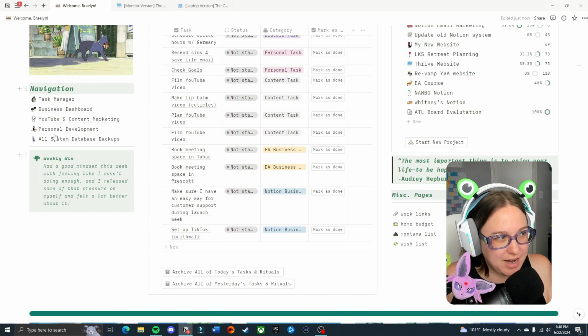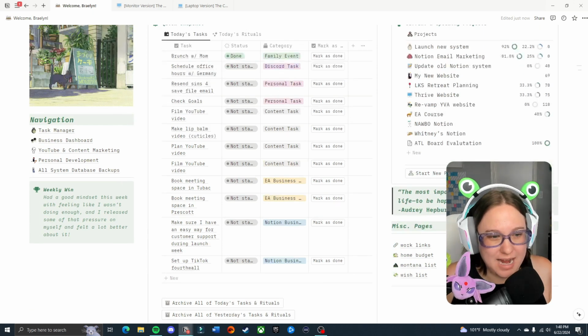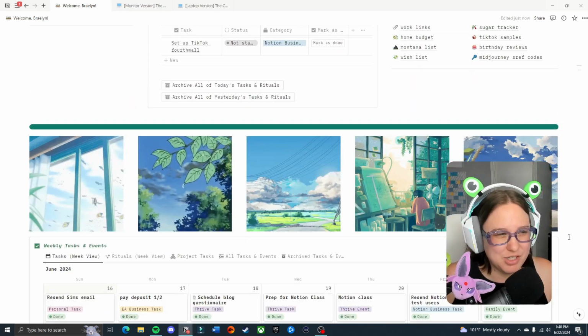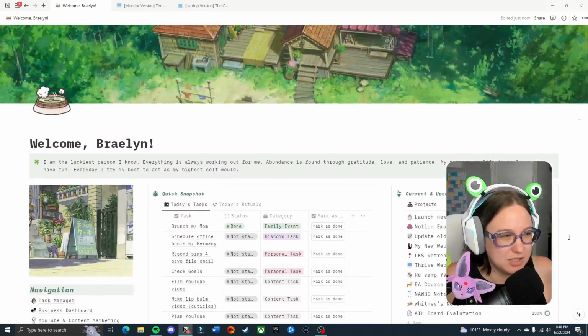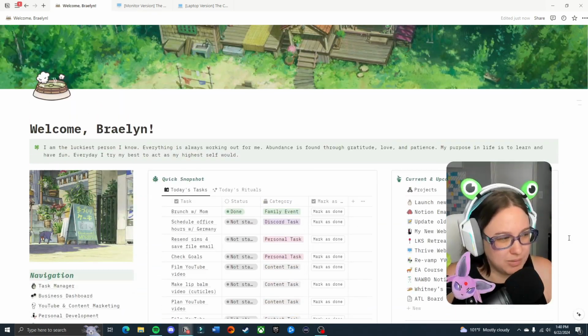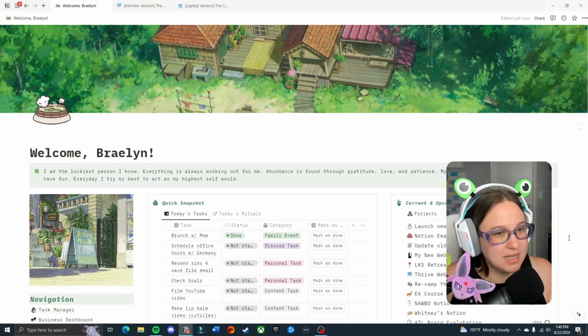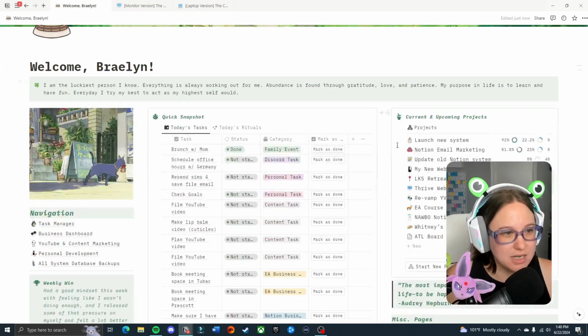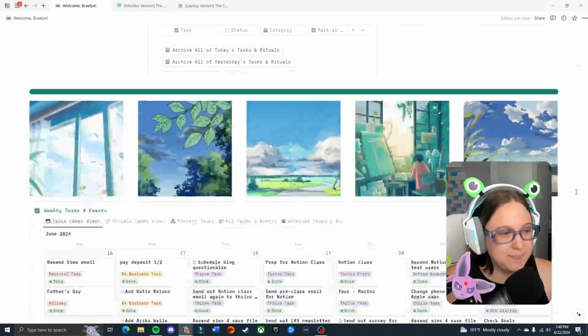I've got my page navigation over here. I will show you those in a moment. My weekly win, my favorite quote by Audrey Hepburn, and then other pages that are just like other Notion templates live down here so that I can access them super easily. I also added more images and GIFs because you can literally never have enough images and GIFs in your system, and it just makes it so pretty. I also got a bunch of Ghibli GIFs, that I will share a link to in this video description. If you want to download the covers and the icons and all of that stuff, I will share the link to that.